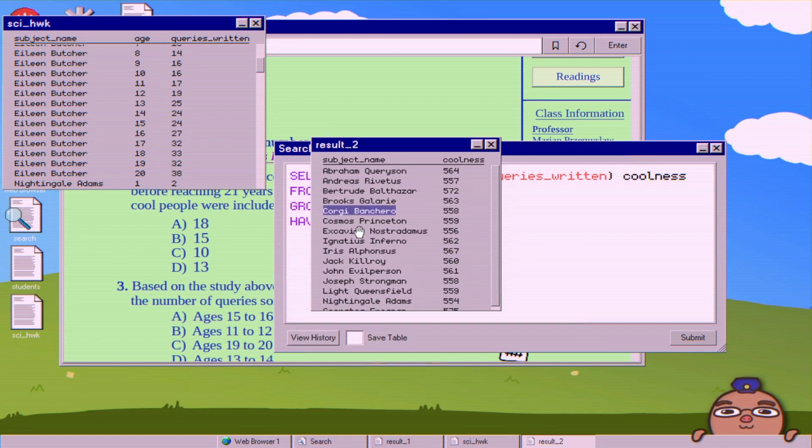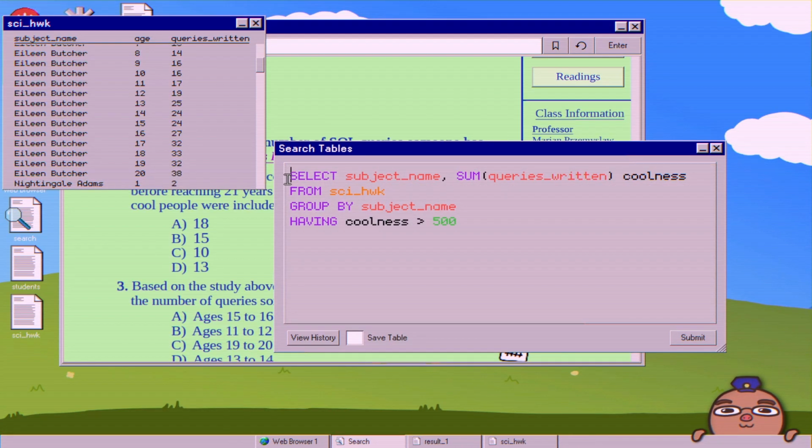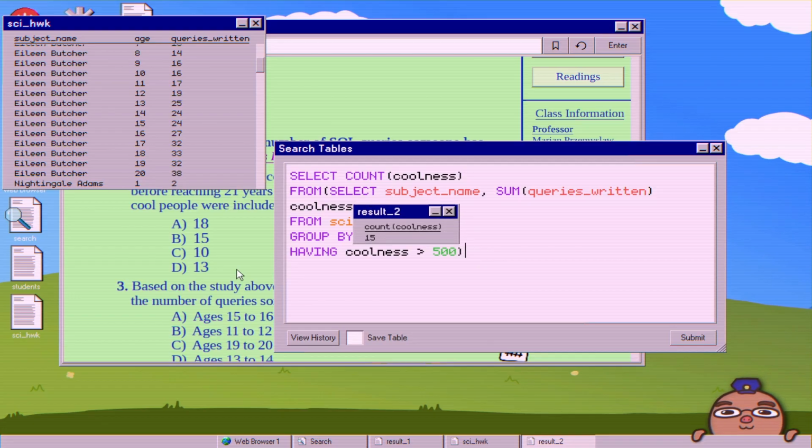So then now here we have the list of everyone whose coolness level is over 500. But they also want the count. So then here, counted to 15. Answer for this would be B.